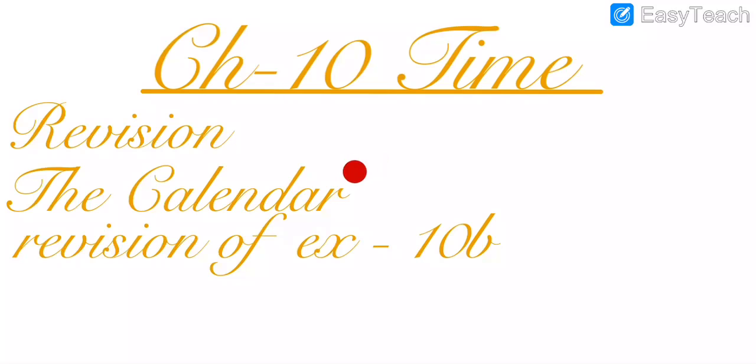First we have to do the revision, then the calendar, and the revision of exercise number 10b. One more new topic is also there, the calendar.